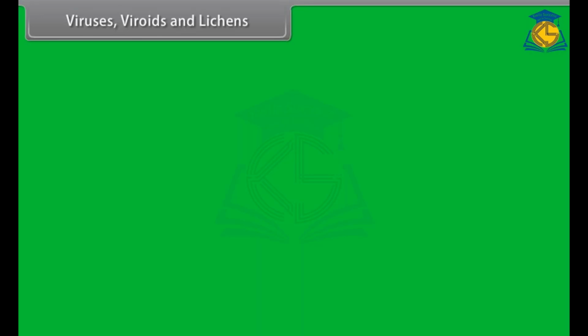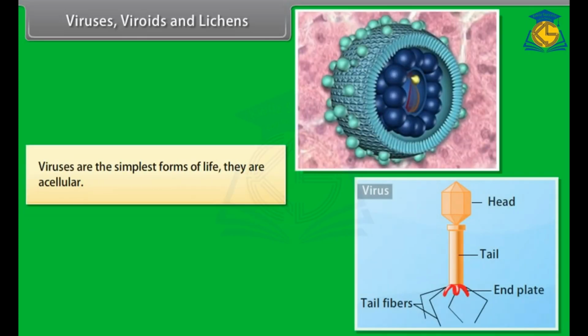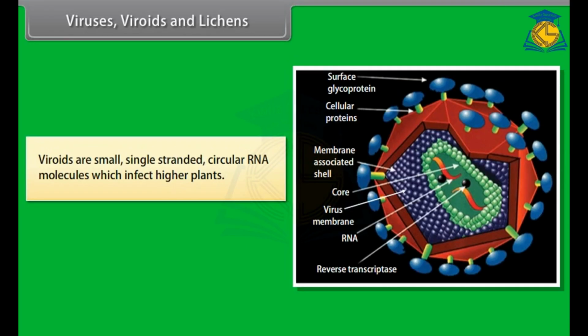Viruses, viroids, and lichens. Viruses are the simplest forms of life. They are acellular. Viroids are small single-stranded circular RNA molecules which infect higher plants.